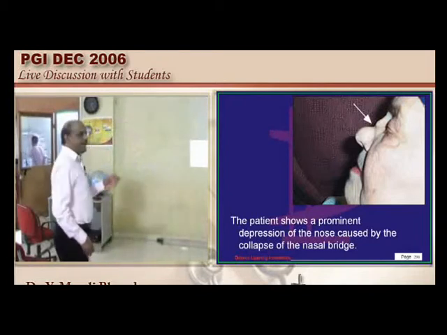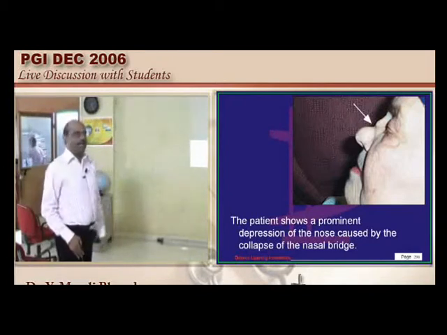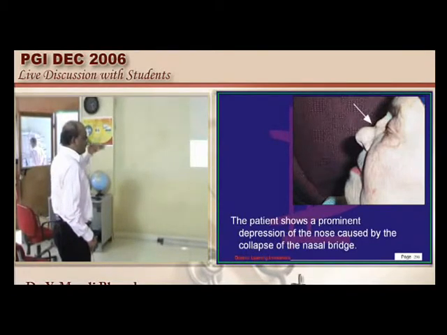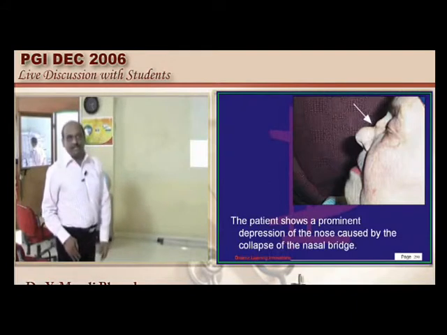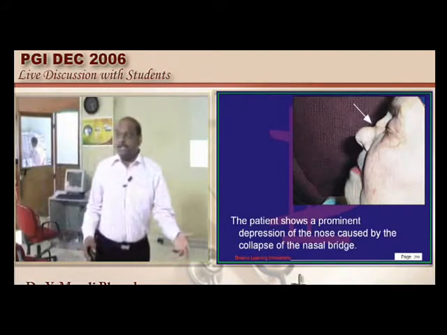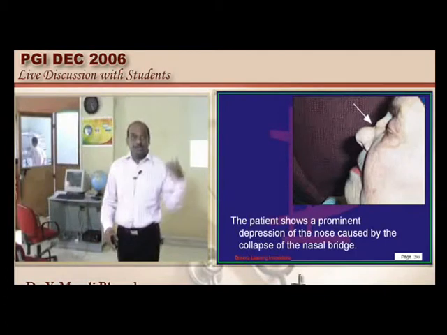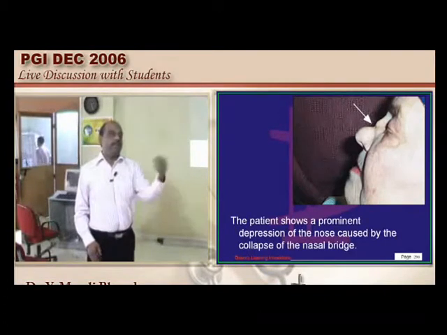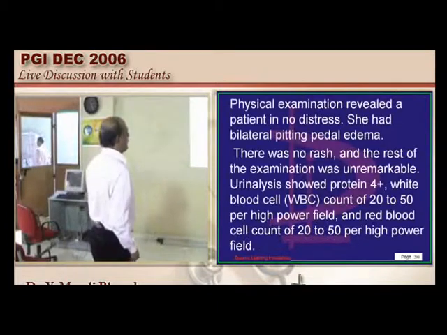And also she says, "I look a little different, doctor, from what I regularly look like." What is the reason? Because she has a prominent depression of her nose because of the collapse of her nasal bridge. Possibly this is because of the necrosis due to the vasculitis, which is involving the nasal septum, which can occur very much in certain connective tissue disorders.